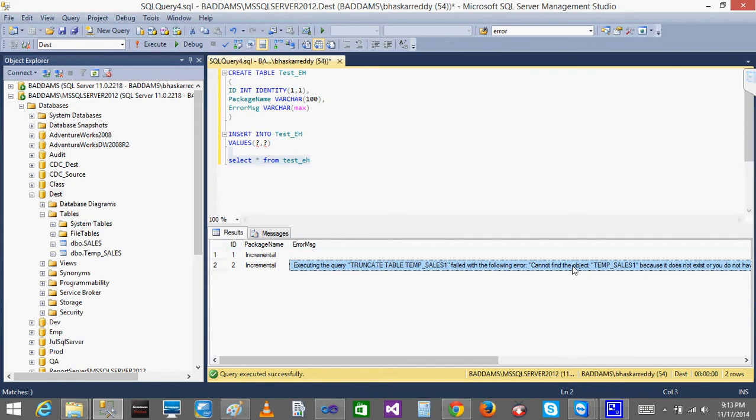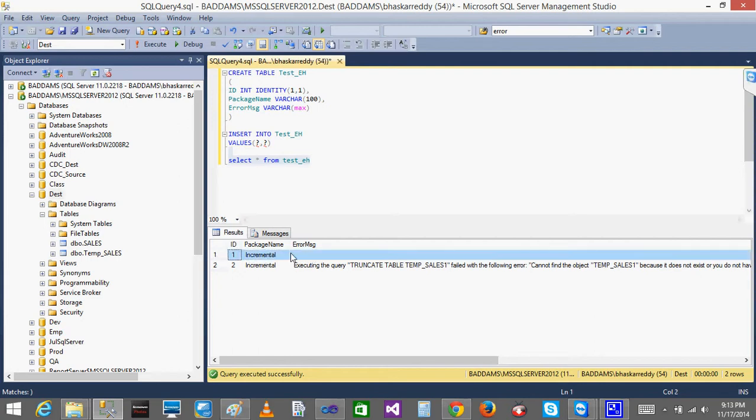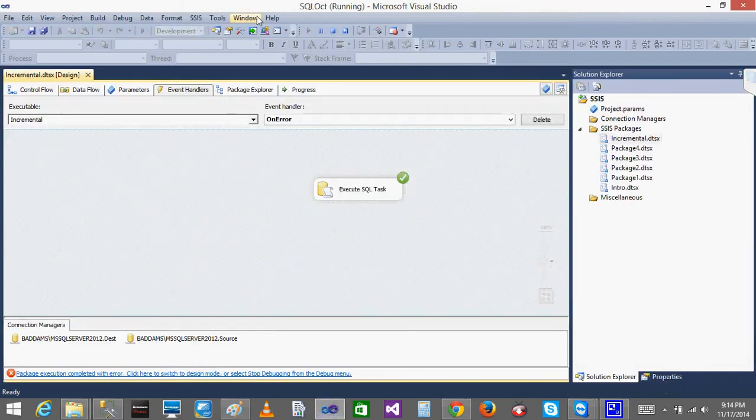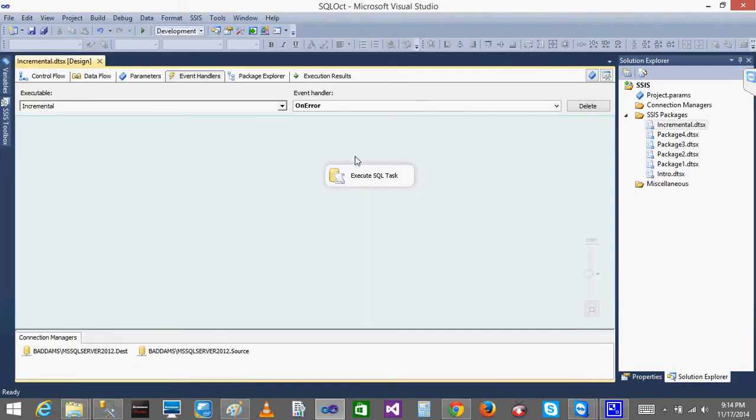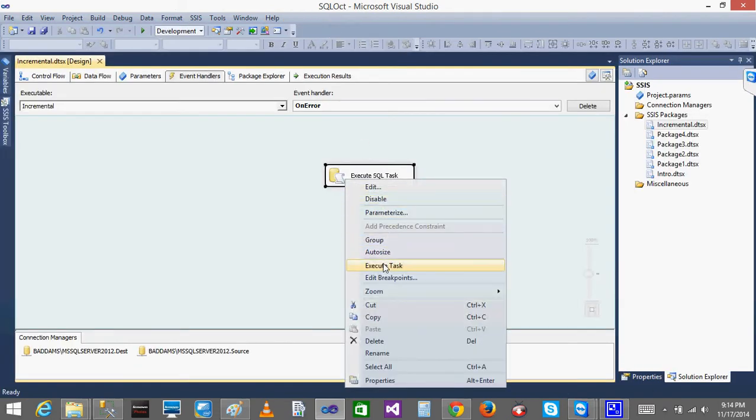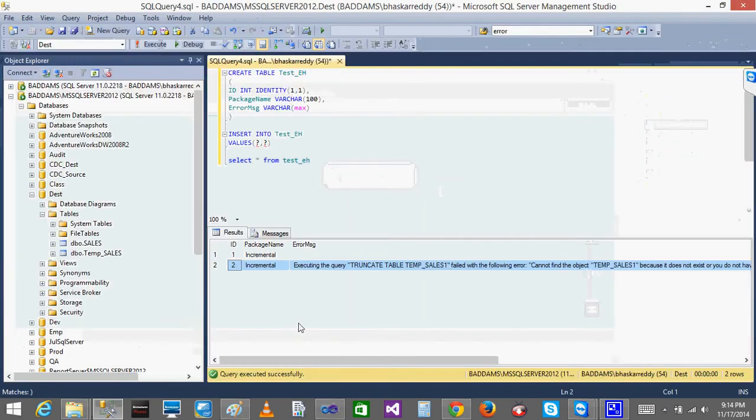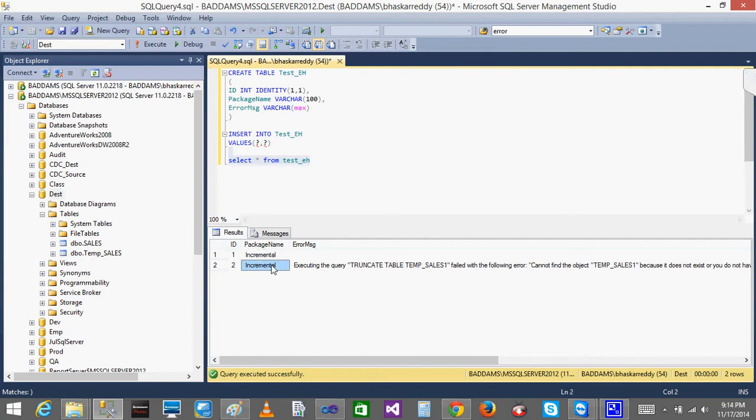Because see, the first time it didn't print the value because we had manually executed that one, right? So that's the reason it inserted one record. When we created it, we manually ran it to check whether it is running right, so that's the reason a blank record has been inserted there. Next time when we ran, it was successful, so the Execute SQL Task didn't execute. The third time when we ran, there was an error, so that's the reason it captured the error message.